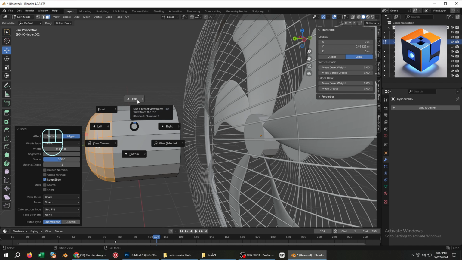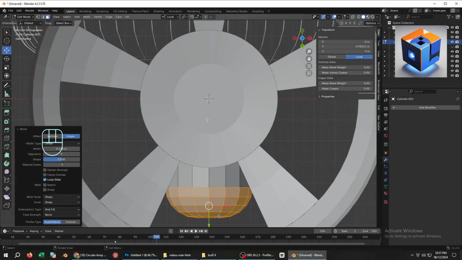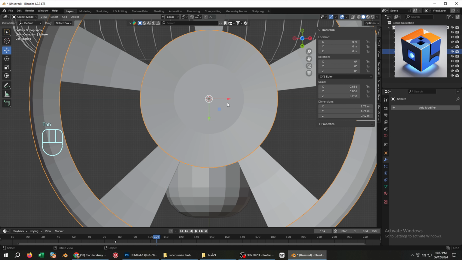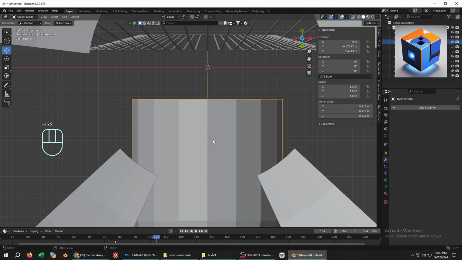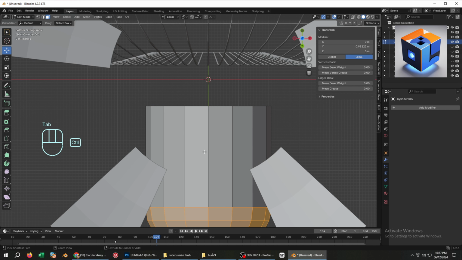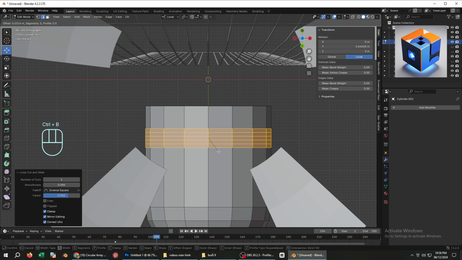Now press and select Bottom View to create the fan's rotation shaft. Select the objects that block the view of the fan cover and press H to hide them. Press 2 to switch to Edge Selection mode. Then press Ctrl plus R to add a loop cut. Use Ctrl plus B to bevel it, splitting it into multiple segments. Scroll the middle mouse wheel to adjust the number of loop cuts.